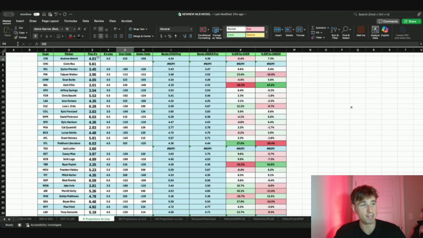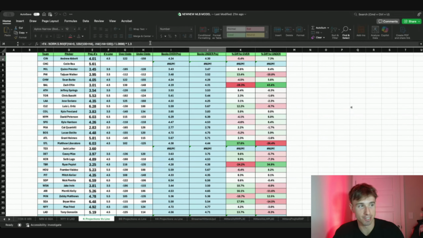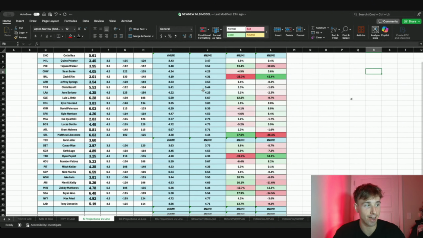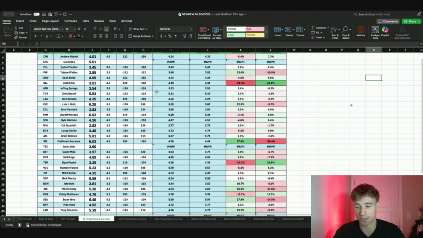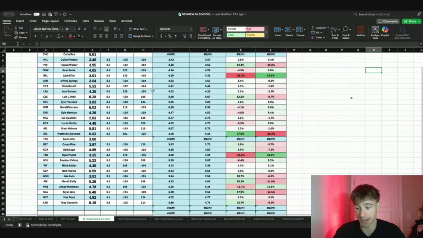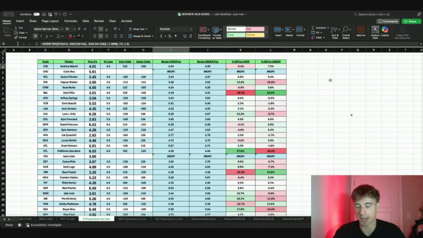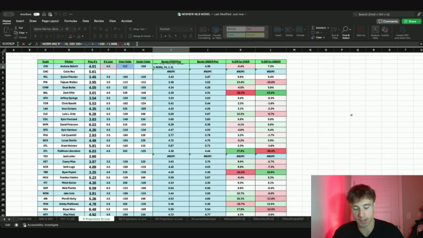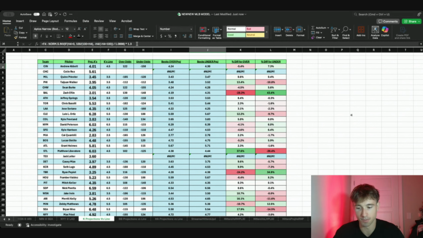So yeah, but basically, guys, what goes into this is, and also, guys, I don't understand standard deviations. So you guys are probably listening to me talk about this and thinking, dude, I have no faith that this is an accurate number, and fair. I think it's a pretty accurate number, definitely more accurate than the books. I think I have an edge, but it's also not as accurate as it could be because ChatGPT told me standard deviation is 1.3 for pitchers for the most part, and obviously standard deviation is like variance, and different pitchers have different variance.